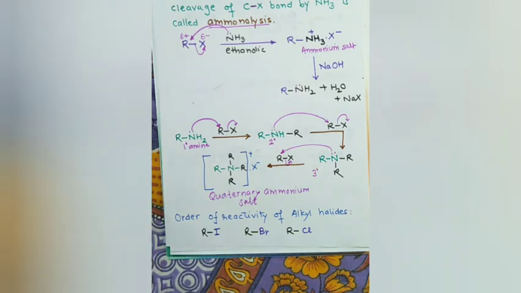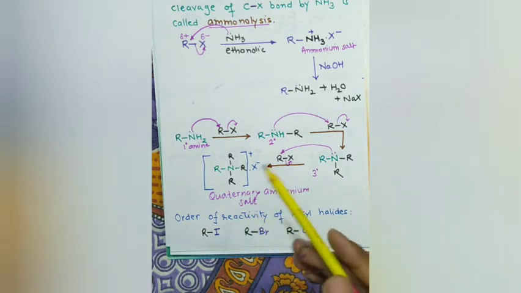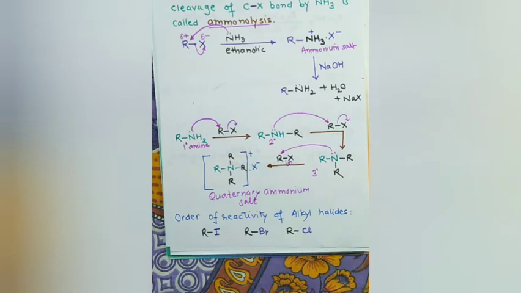We even get a salt, the quaternary ammonium salt. So this reaction is not much used for the preparation of amines because it is not a better method. It will always yield a mixture of products that will be difficult to separate.